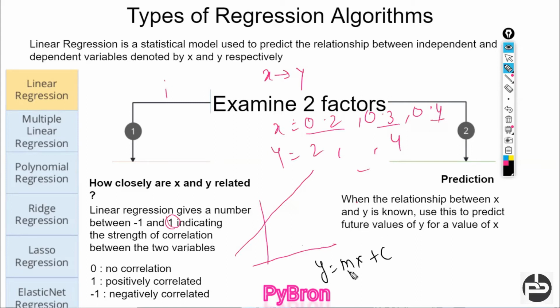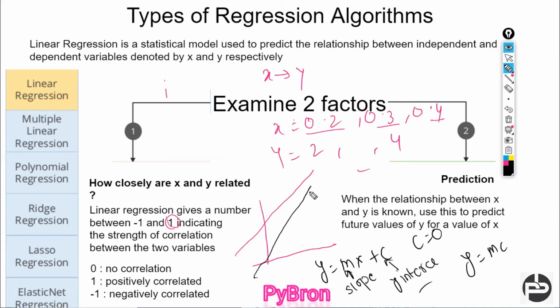And what is m? Basically here, m is the slope. We already discussed this in my previous video. And c is the y intercept. What is the need of c? Let's suppose for a while that c is 0. What do you mean by this? Then y is equal to mx, which means a straight line which is passing through the origin.